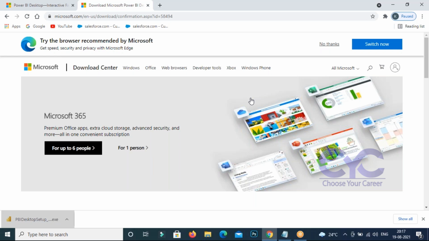So in this Power BI, we are going to transform the data. After transformation, we are going to create the visualizations. After that, those visualizations we are going to share with your end users or your colleagues or to any devices. You can share it. That is the main thing in this Power BI.